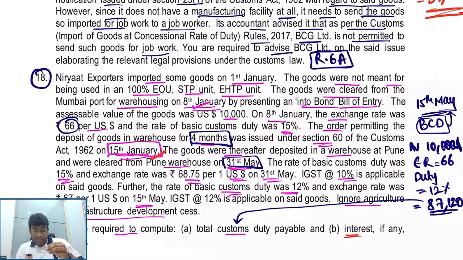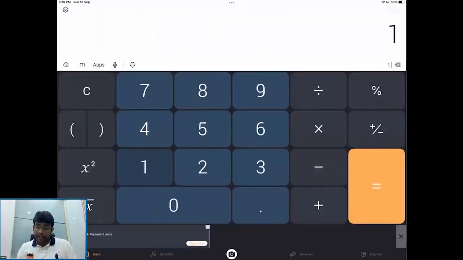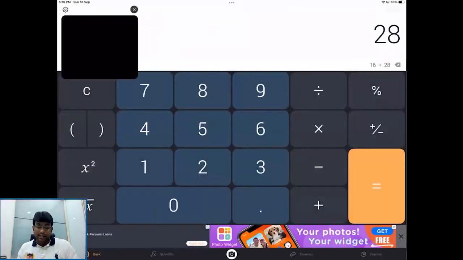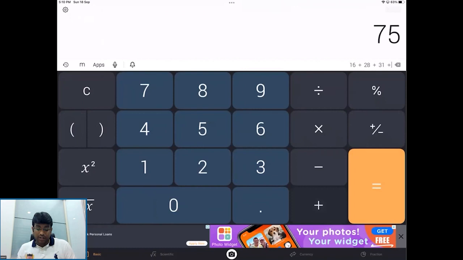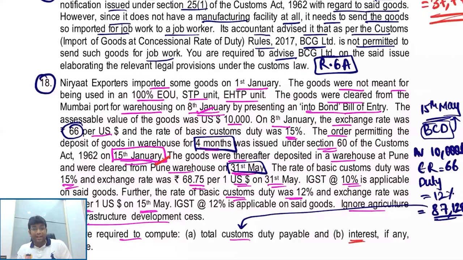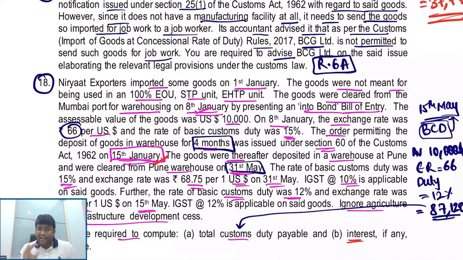That means 16 days in January plus 28 days in February plus 31 days in March, plus 15 days in April. So 15th April, story is over. Correct, my dear friends? So basically, your 90 days is getting expired.